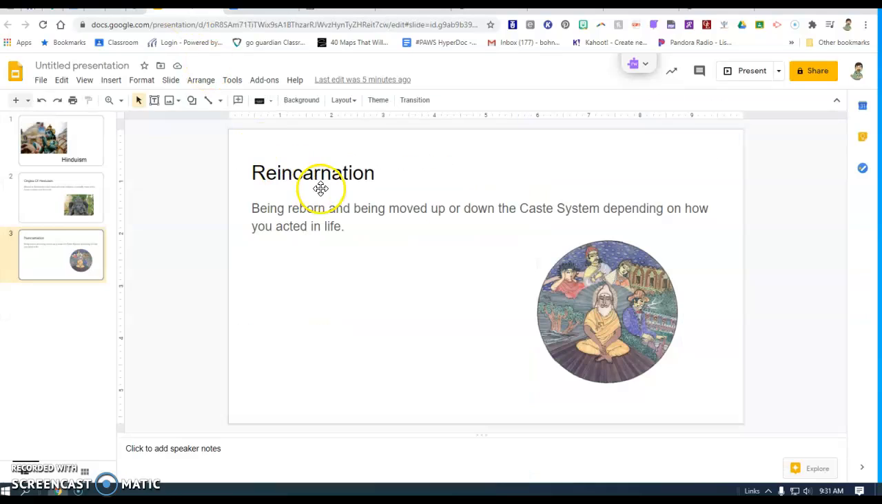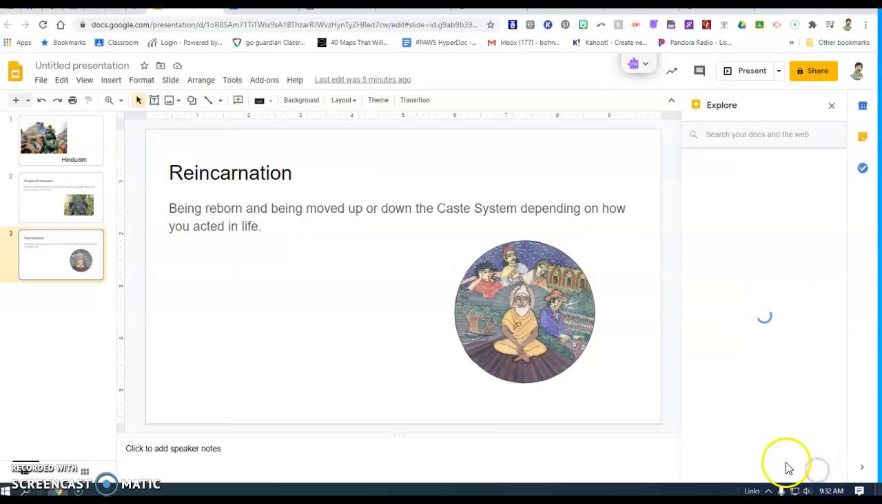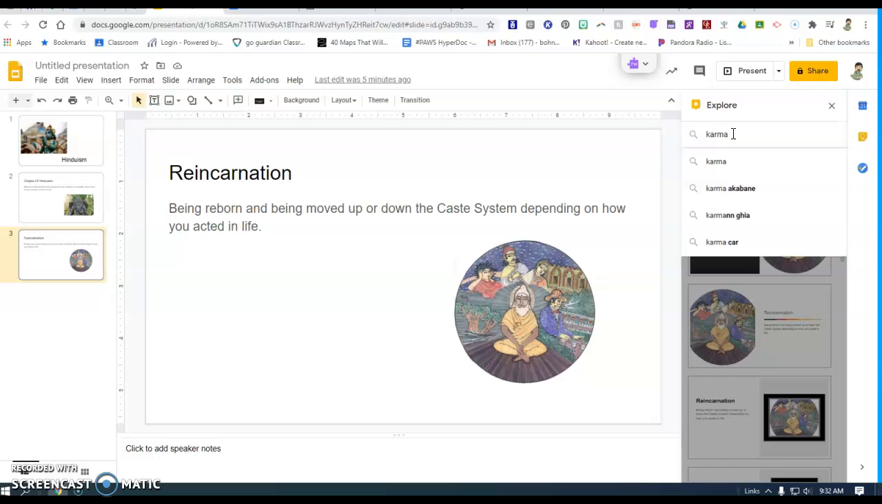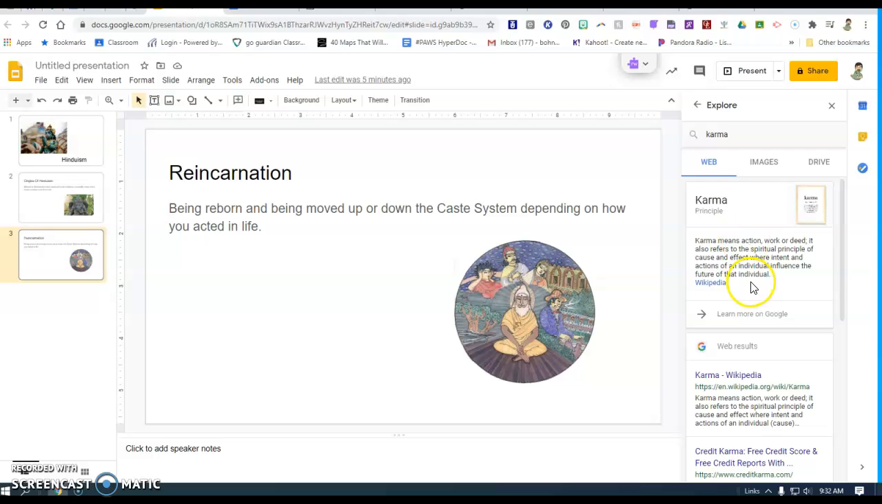Let's try a Google slide presentation. We're doing some stuff with religions right now in 7th grade social studies. So again, I'm going to come down here. I'm going to click my explore button. I'm going to put in here, let's put karma in here because reincarnation has to do with karma. So I put that in. It's an action or deed, yeah.